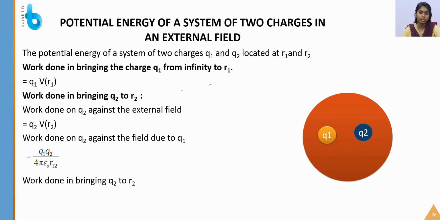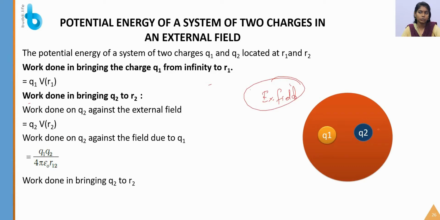So there the potential work done is 0, but now the work done is not 0 because why? Yes, there is a presence of the external field. So here Q1 V R1 is present. Next, the work done in bringing Q2 to R2 is Q2 V R2. This is a very simple one.